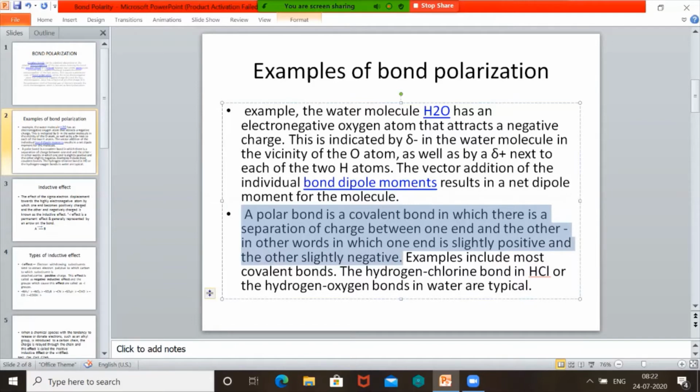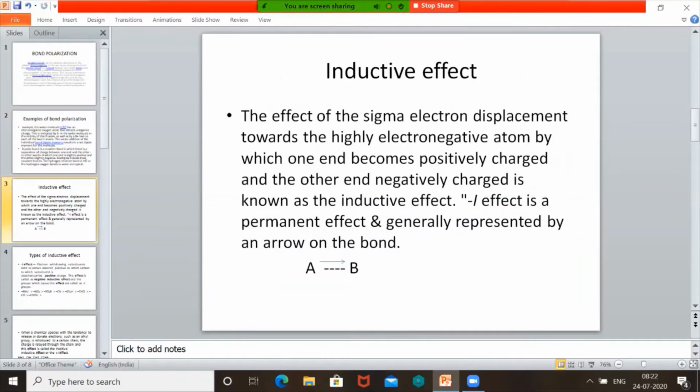A polar bond is a covalent bond in which there is a separation of charge between one end and the other end, where one end becomes slightly positive and the other end becomes slightly negative. This is a polar bond, and this is a shift taking place in a sigma bond. Hence, this effect is known as the inductive effect.